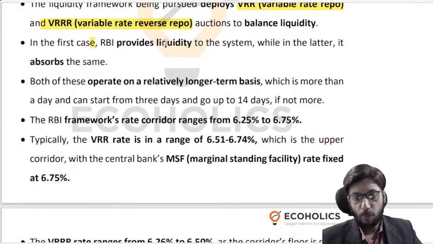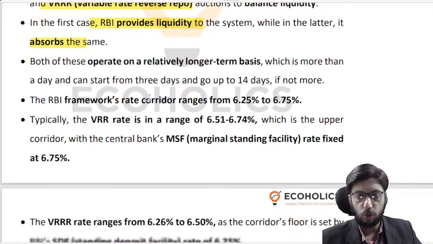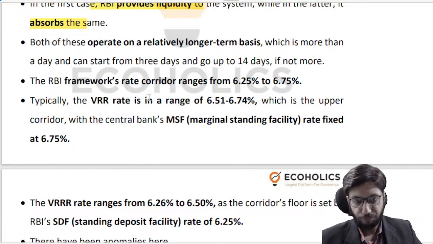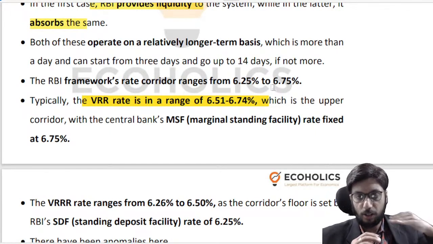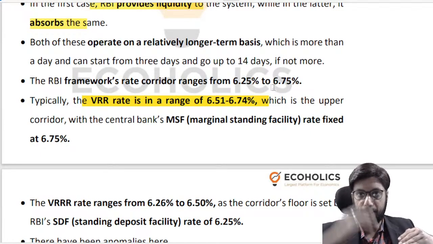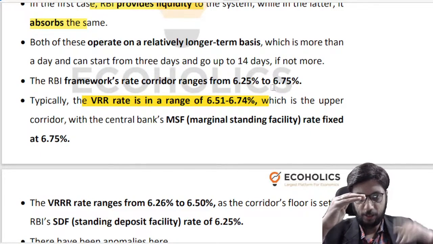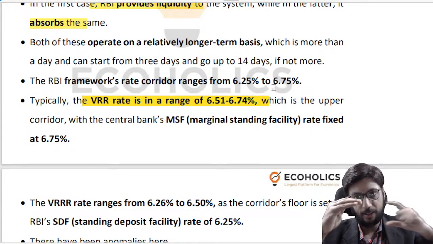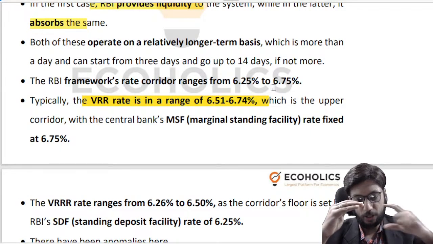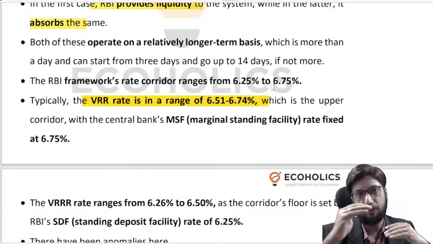So RBI provides liquidity to the system through the repo operation. It absorbs liquidity through the reverse repo operation, right? So as you can see, the variable repo rate auction, the rate is in this range. If the repo rate is 6.5% and the MSF rate is 6.75%, then the variable repo rate operation operates in this band of, let's say, 6.51% to 6.74%.